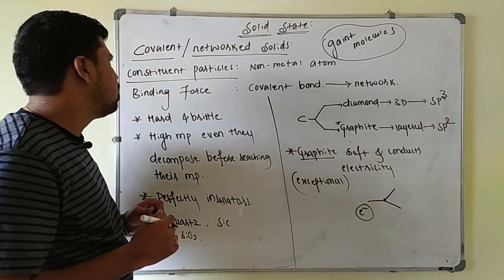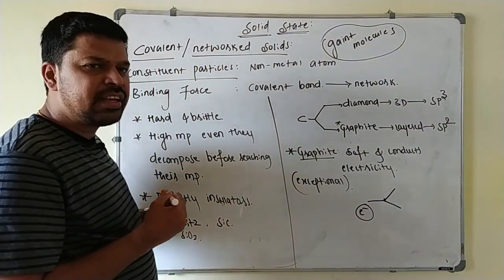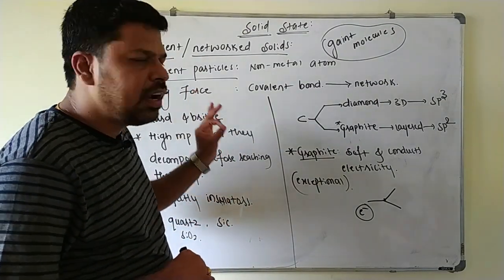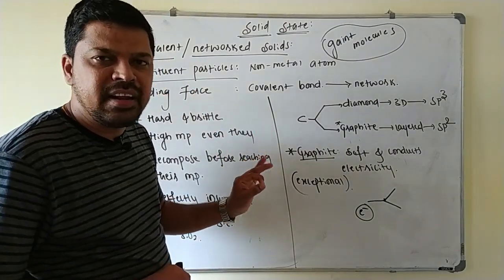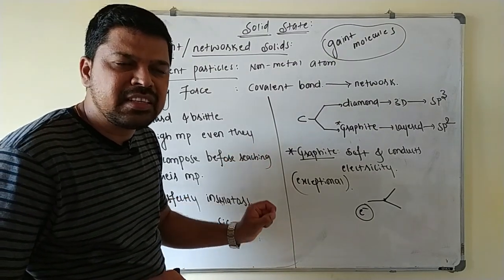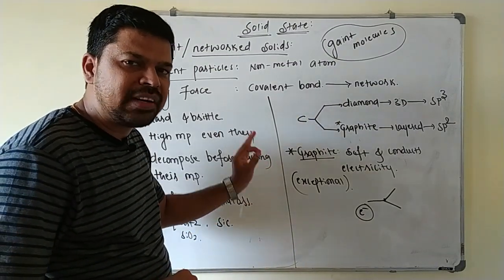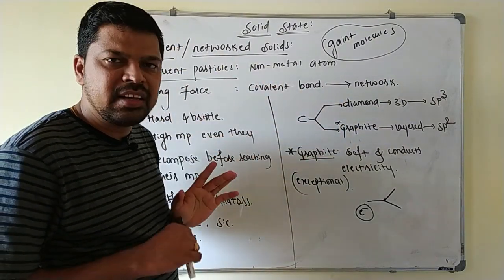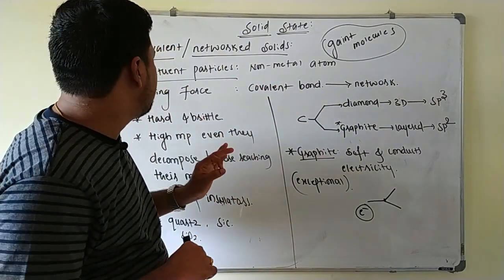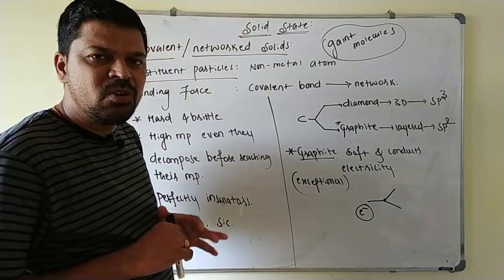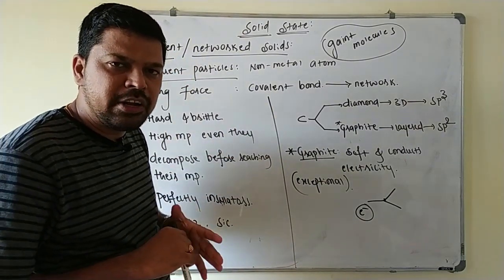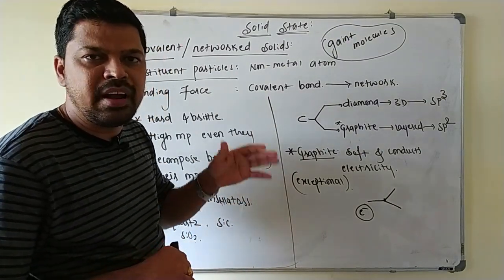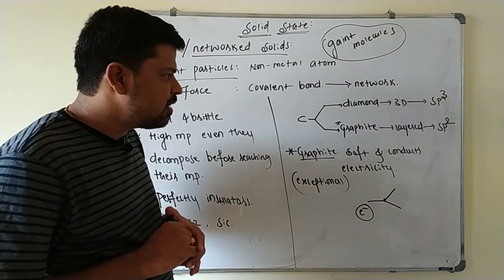Okay, this is about covalent solids. One thing you keep in mind, in case of covalent solids, they will not conduct electricity. Their main characteristic is they are hard and they are perfect insulators. Only graphite of this family will conduct electricity. And highest melting point, they have what? That is covalent solids. And another point you keep in mind, all the molecular solids, that is the polar, non-polar and hydrogen bonded, all are perfect insulators.